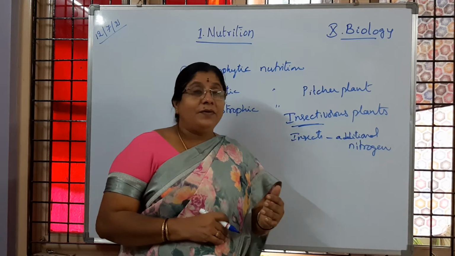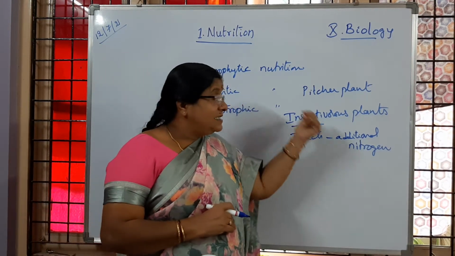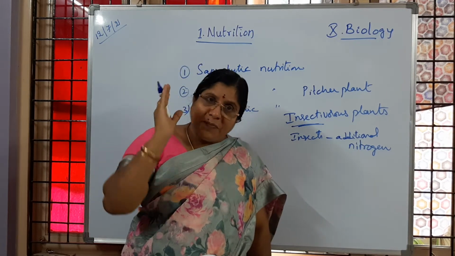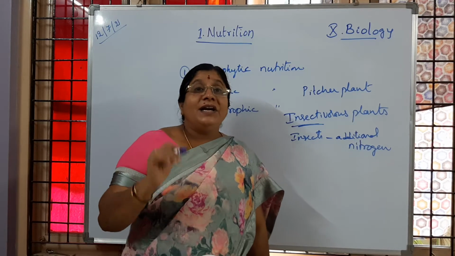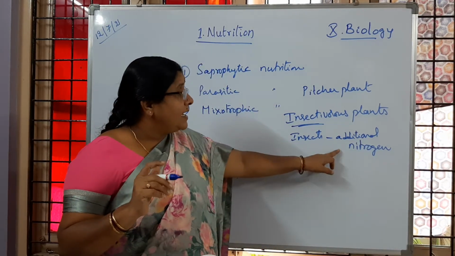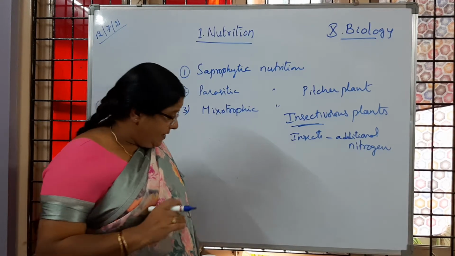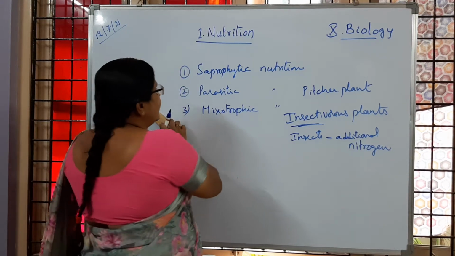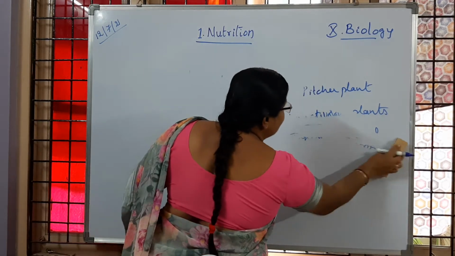It is also a type of heterotrophic nutrition only, where the insectivorous plants, even if they prepare their own food by the process called photosynthesis, for additional support to get nitrogen, they are going to depend on insects. Is it clear to children? So like that, we learned different types of heterotrophic nutrition.